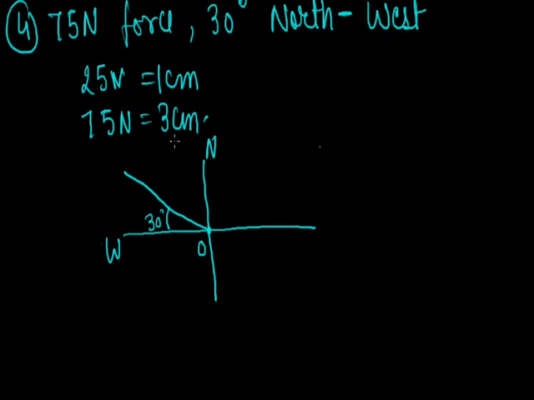Now, how much length of the line do I have to plot here? 3 centimeter. So start from the horizon, 1, 2, 3. So this O to A, this line gives the representation of 75 Newton force at the angle of 30 degree in northwest direction. So this was the representation of a scalar and vector.